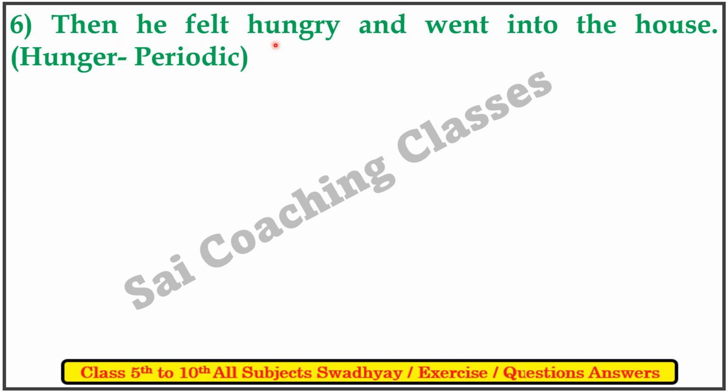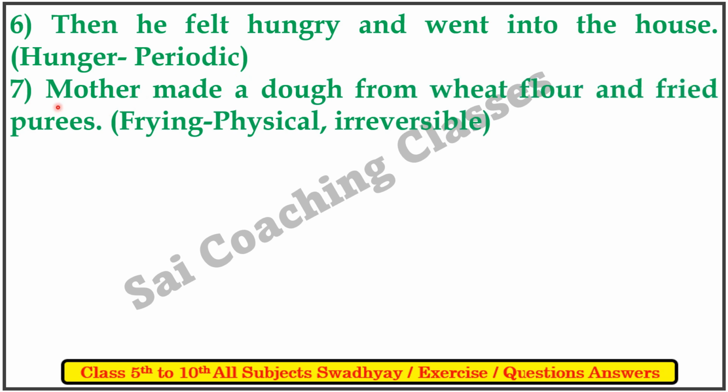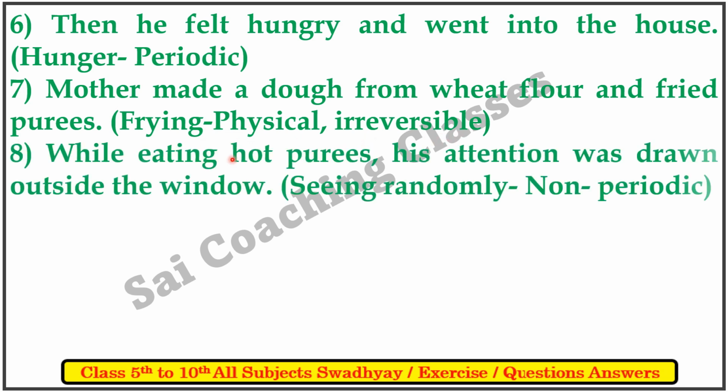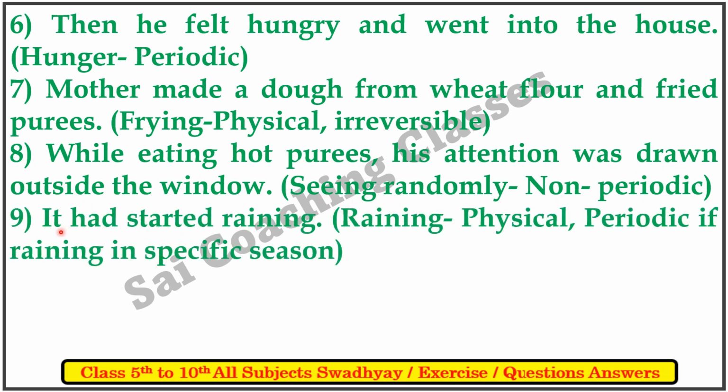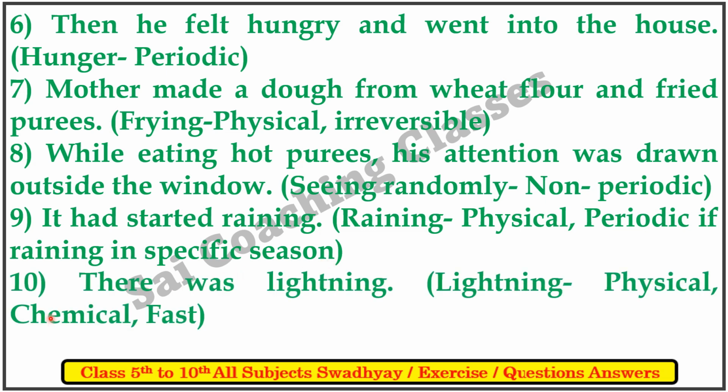6. Sahil felt hungry and went into the house. Hunger, periodic. 7. Mother made a dough from wheat flour and fried puris. Frying, physical, irreversible. 8. While eating hot puris his attention was drawn outside the window. Seeing, random, non-periodic. 9. It had started raining. Raining, physical, periodic if raining in a specific season. 10. There was lightning. Lightning, physical, chemical, fast.